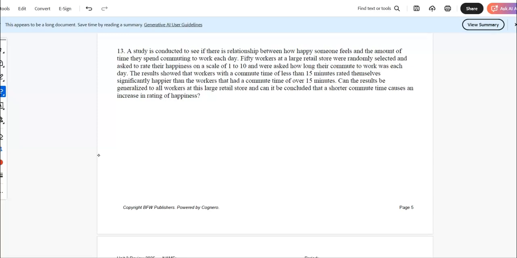And 13, finally, a study is conducted to see the relationship between how happy someone feels and the amount of time they spend commuting to work each day. 50 workers at a large retail store were randomly selected and asked to rate their happiness on a scale of 1 to 10, and asked how long their commute to work was each day. The results show that workers with a commute time of less than 15 minutes rate themselves significantly happier than workers with a commute time of more than 15 minutes. Can the results be generalized to all workers in this retail store? And can it be concluded that a shorter commute time causes an increase in happiness?